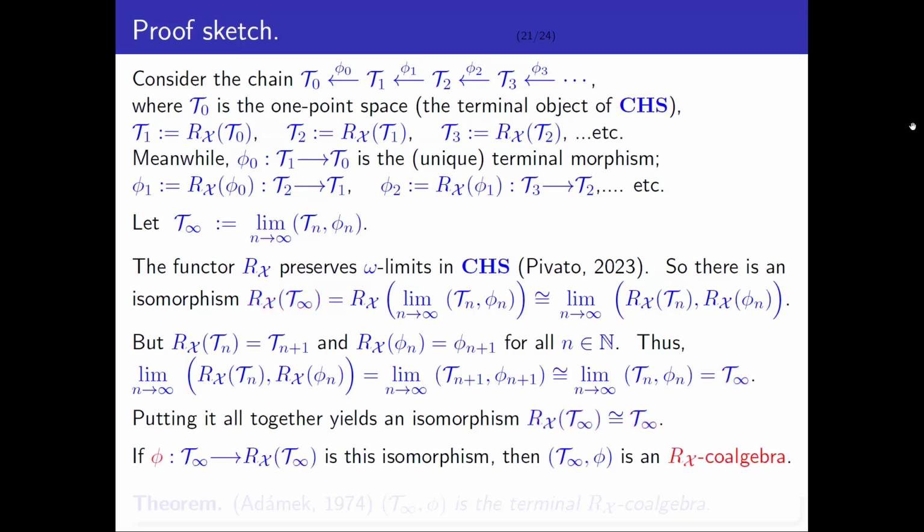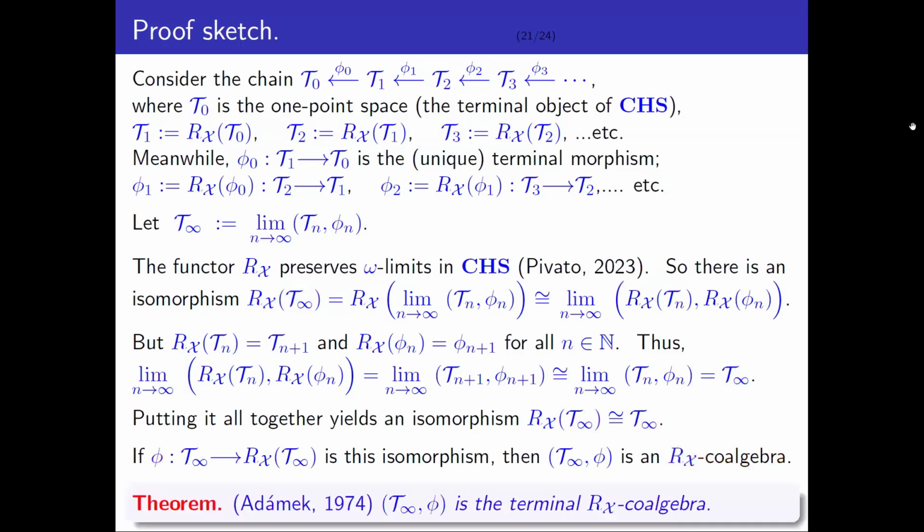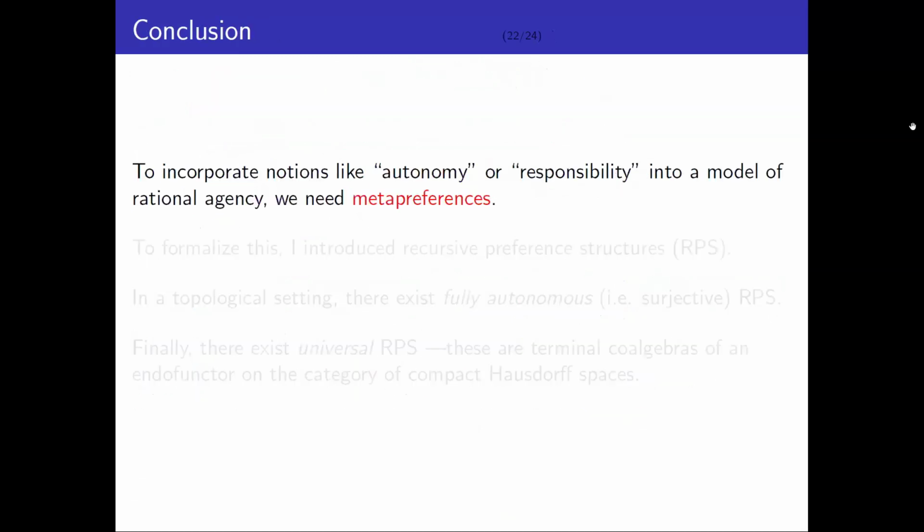Let's call it phi. So phi is a function from T infinity to Rx of T infinity. So just by construction, it's an Rx coalgebra. And now a theorem by Yuri Adamek says that this construction yields the terminal Rx coalgebra. That's how the proof works. All right, so just to wrap it up.